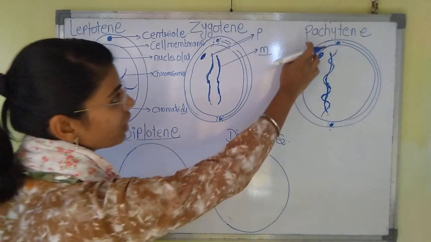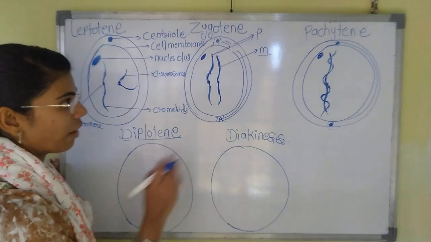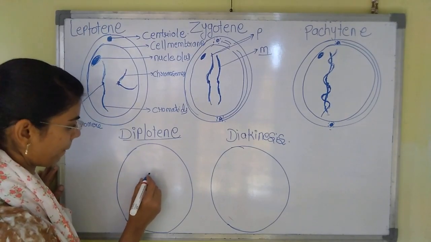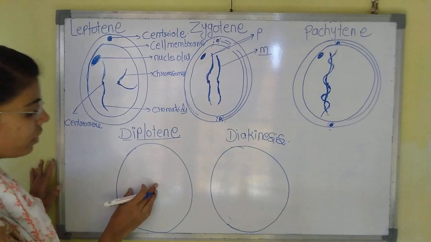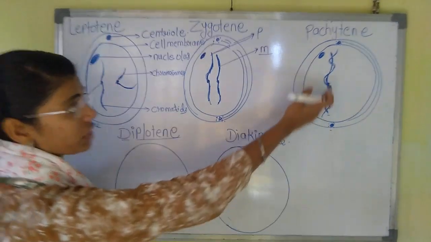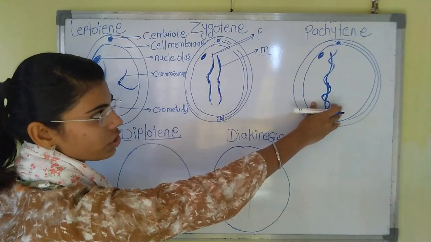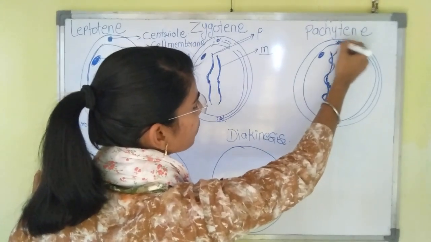See, now in the pachytene crossing over has taken place. Now after the crossing over, what will happen? The formation of the spindle fibers has also taken place here.